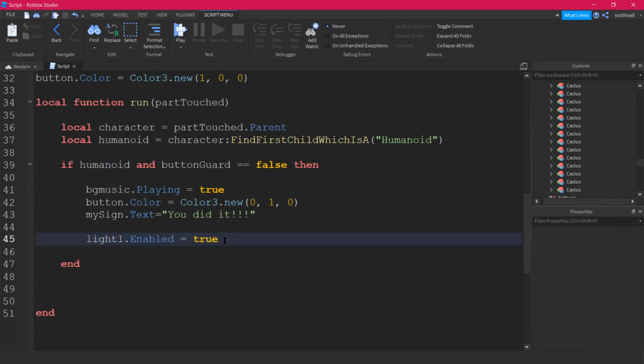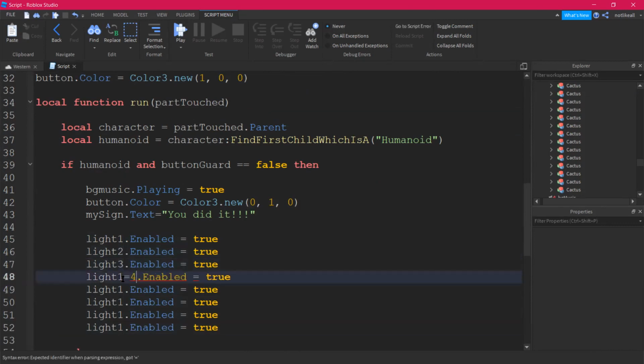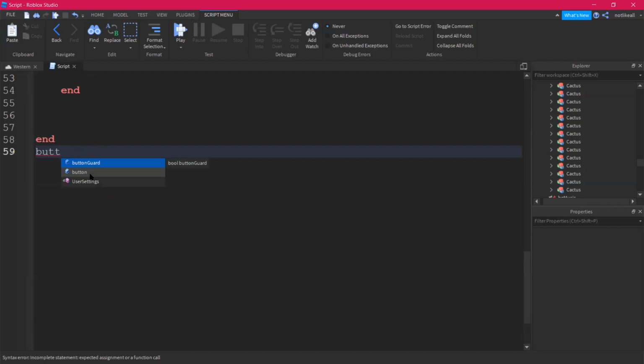All right, we are done with the code. So 2, 3, 4, 5, 6, 7, 8. Change the numbers. 2, 3, 4. Wait. 4, 5, 6, 7, and this is gonna be 8. And in the end, we need to connect the function. So I'll say when button is gonna be touched by the player, we're gonna connect the function name as run. Let's run the game and see how it works.